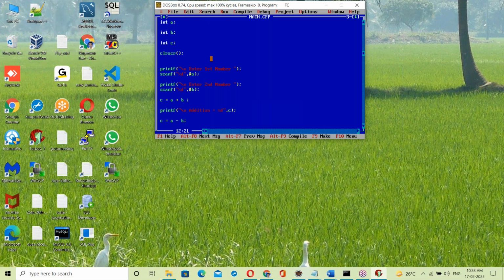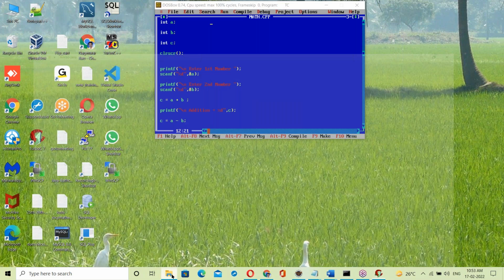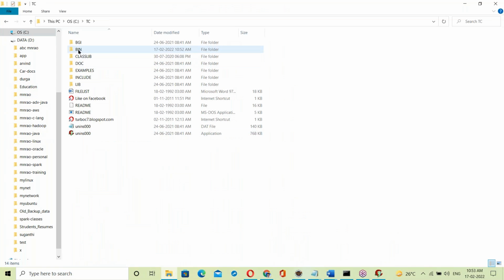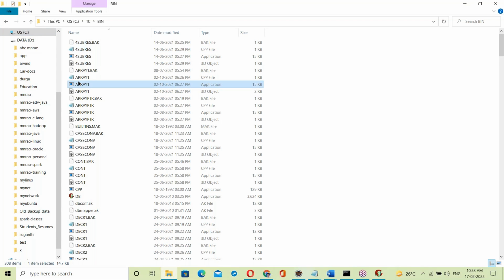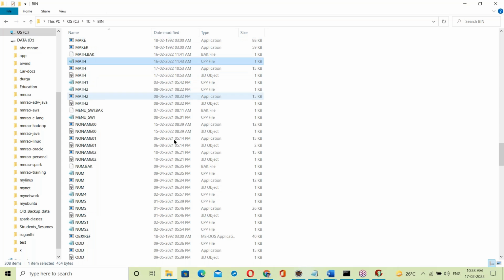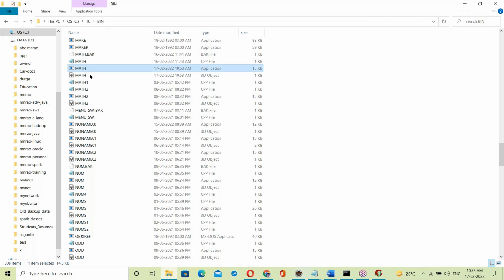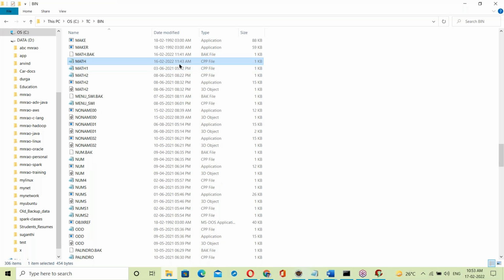Now what is happening behind this? In the C drive, Turbo C, bin, there is math.cpp. Yesterday in class we discussed this math.cpp. This is the backend program.